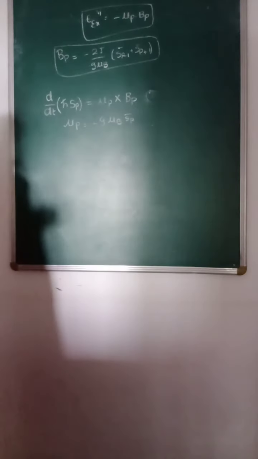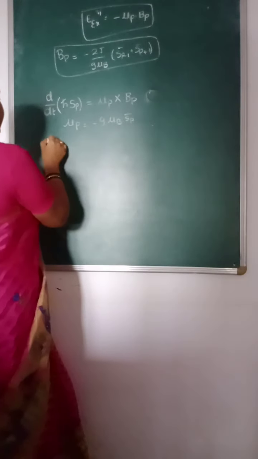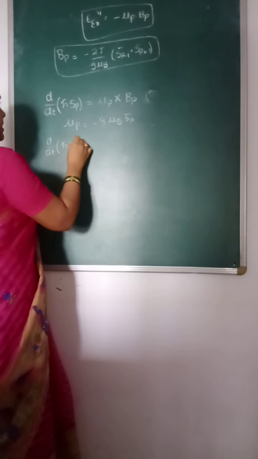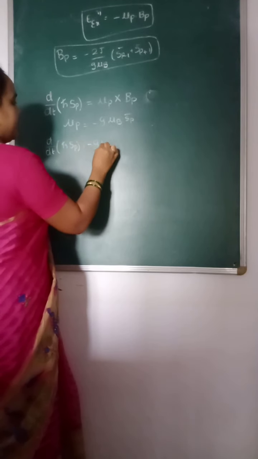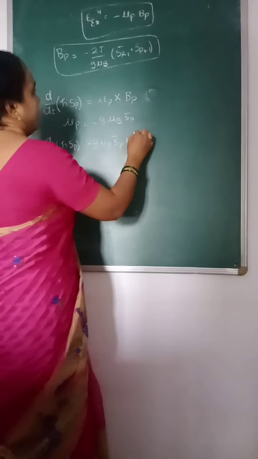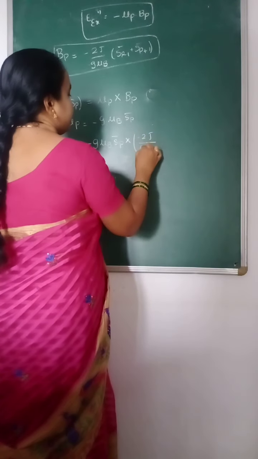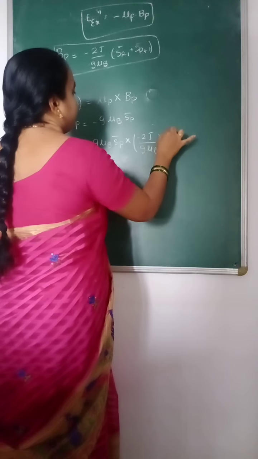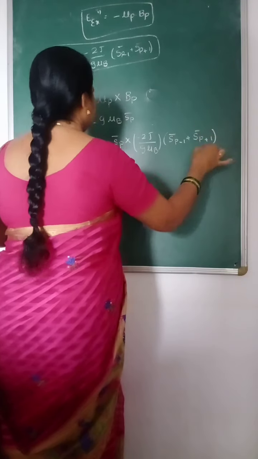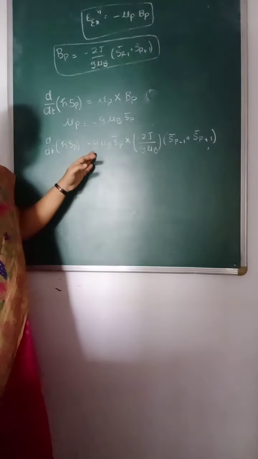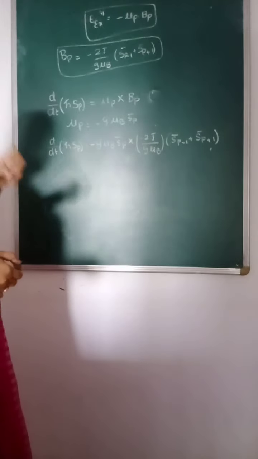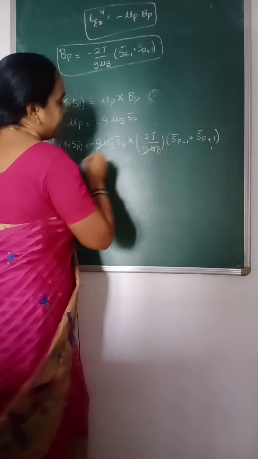We get d by dt of h cross S_p is equal to minus g mu_B S_p bar times the internal field, minus 2J by g mu_B of (S_p minus 1 plus S_p plus 1). Here the terms, the Landé splitting factor and Bohr magneton, are all constants, so they get cancelled.